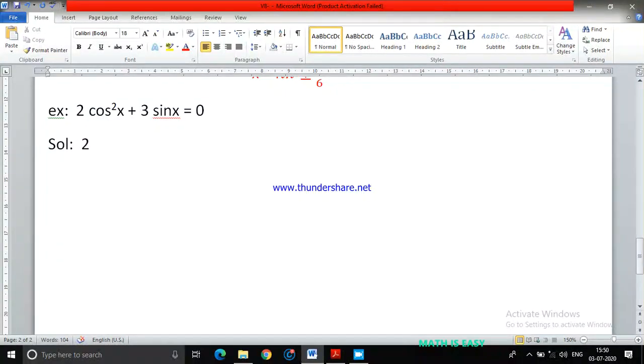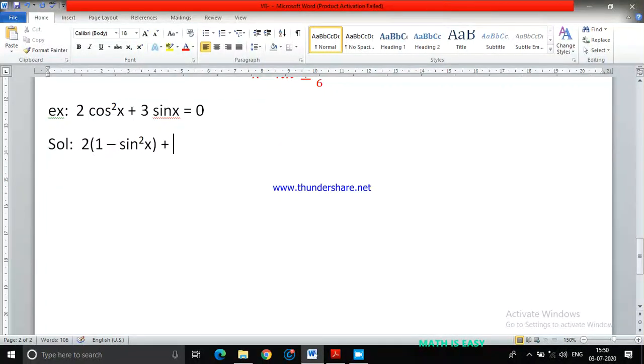So I convert cos in terms of sin. Can you write cos square as 1 minus sin square x? Is it possible? There is an identity, sin square theta plus cos square theta equals 1. From that identity, I can write cos square theta as 1 minus sin square theta.